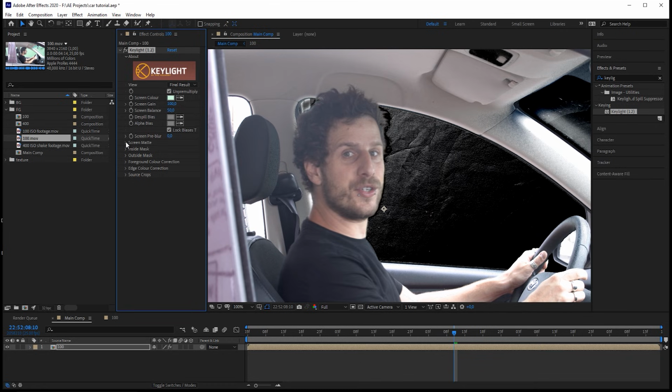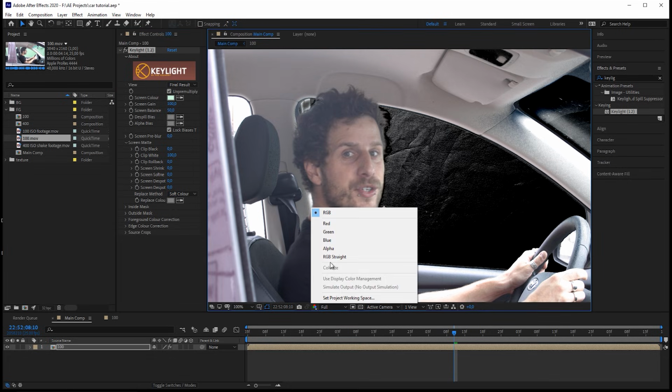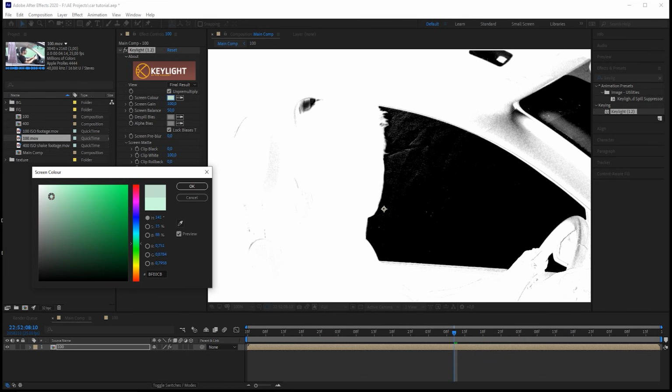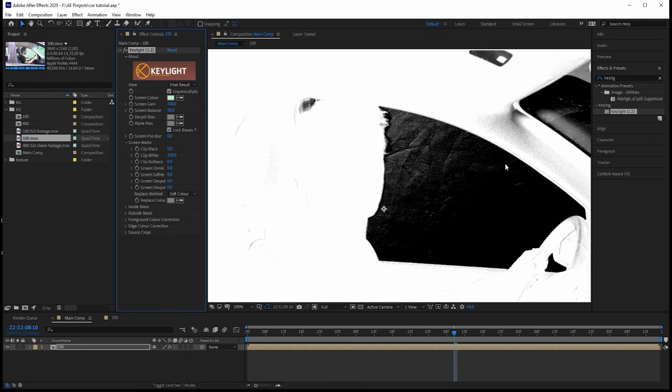Normally you would go into the screen matte and just play with the clip black and clip white, and you could definitely do that, but let's just bring it back to 100. I just look at the alpha channel, and you can see that by hitting Alt+4 at the same time, or you can go down here where you have your colors and go to the alpha channel. Now I click on the green color that I picked and just drag and slide it until I find something that I think looks convincing. What I'm looking for at the moment is lots of reflections in the windshield, but a soft edge around my hair. Okay, something like this looks fine to me.